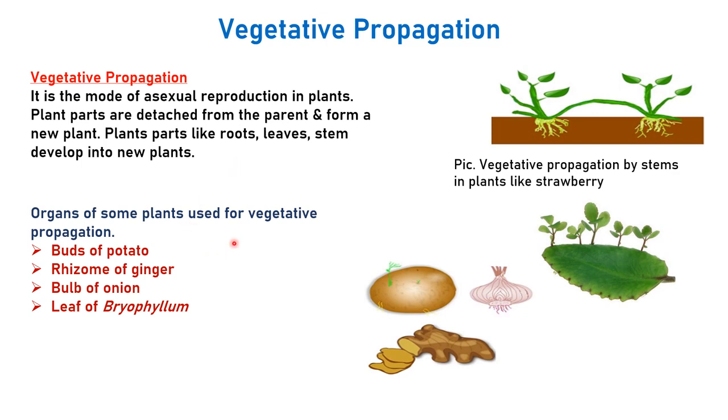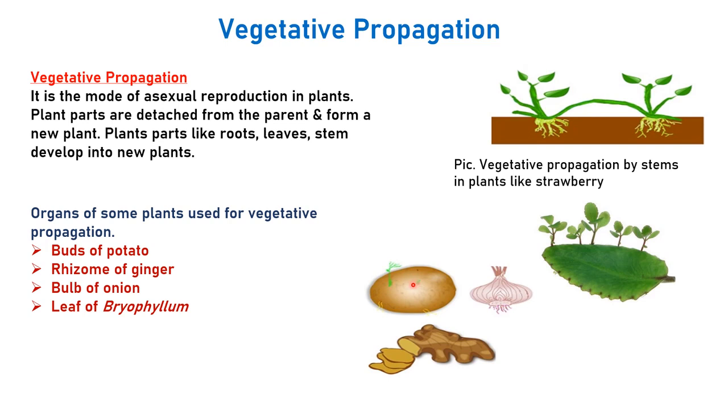Let's see the different types of vegetative propagation, and what different parts of the plants we are using for it. Organs of some plants used for vegetative propagation are buds of potatoes. You must have seen small white buds coming out from potatoes, especially from the eye part of the potato.